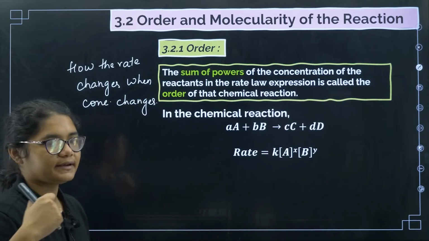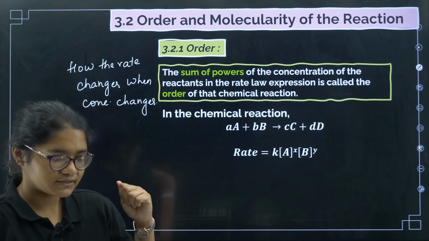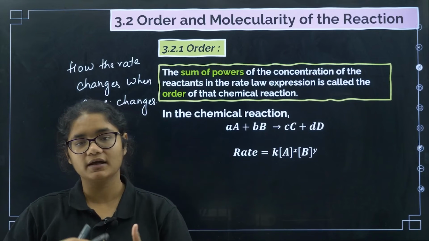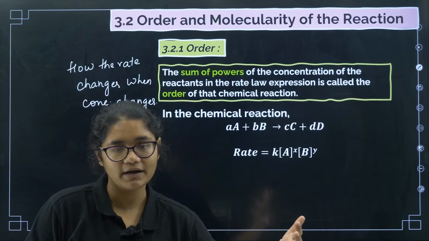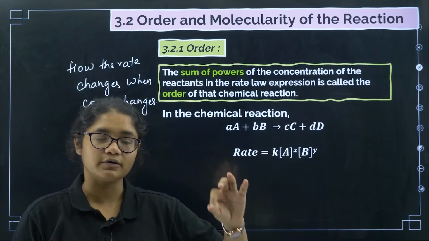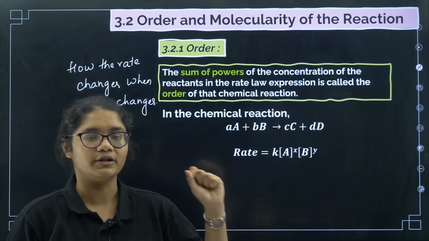That means if suppose you are doubling the concentration, then whether the rate will also get doubled, or rate will become 4 times, or there is no change in the rate. These all things are told by order of a reaction.